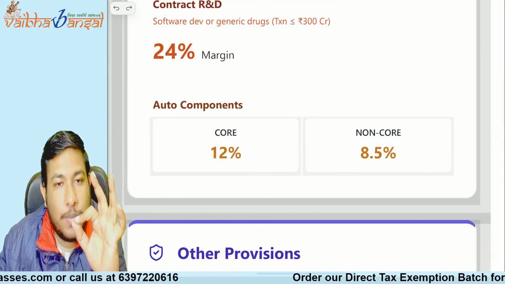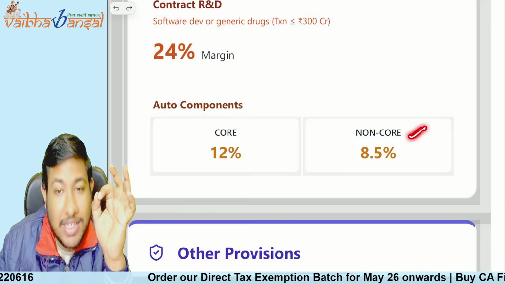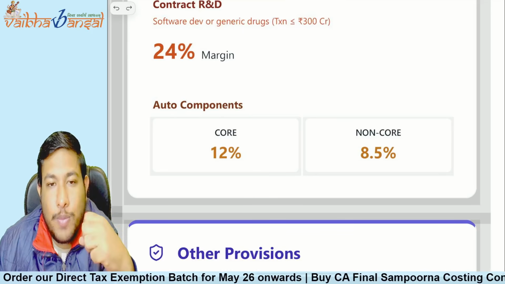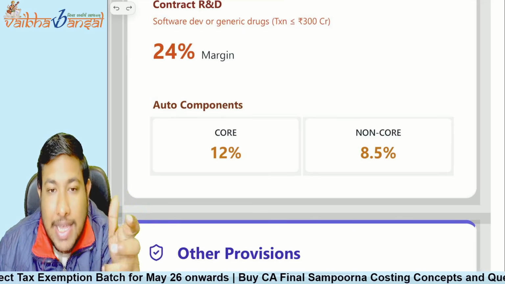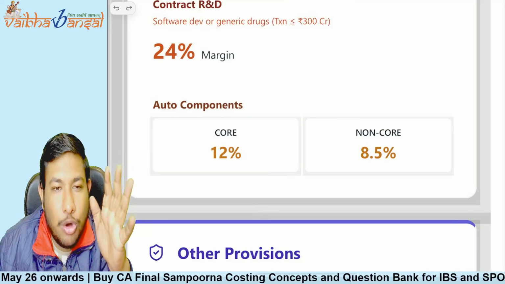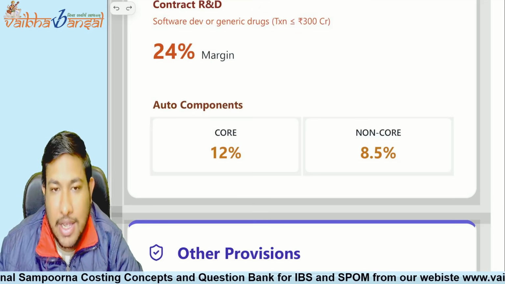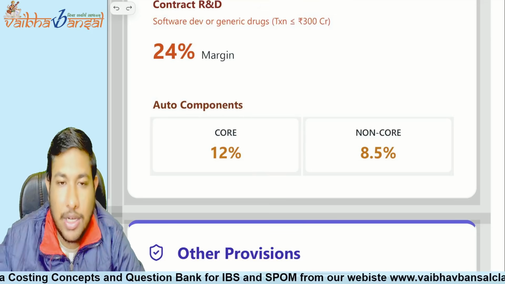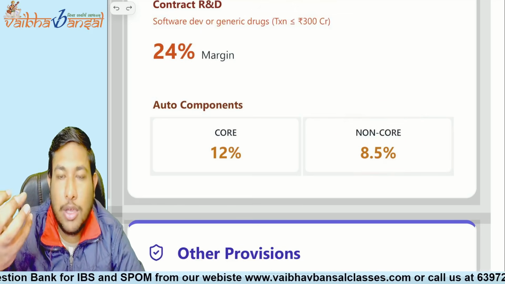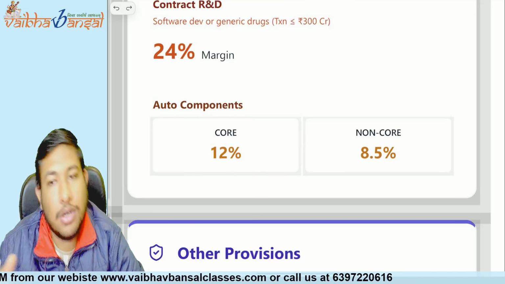Now coming to the auto components. See, there are two parts in the auto component. Are you providing core services or non-core services? What are the core and non-core services? For the auto component, the core part is the engine and the braking system. All these are the core part, without which the car is not workable. You cannot use the car without these things, without the engine, without the braking system. That is why they are core services. But what are the non-core services? Like making a car seat cover. All these are non-core services.